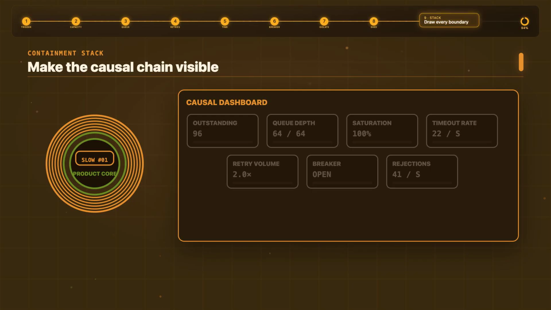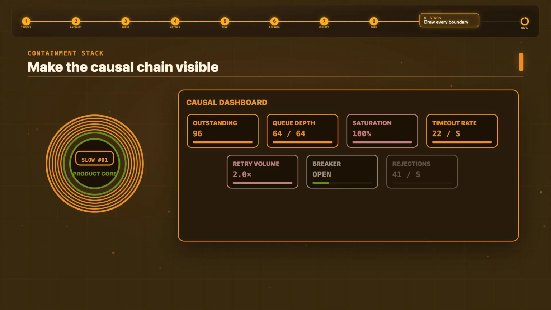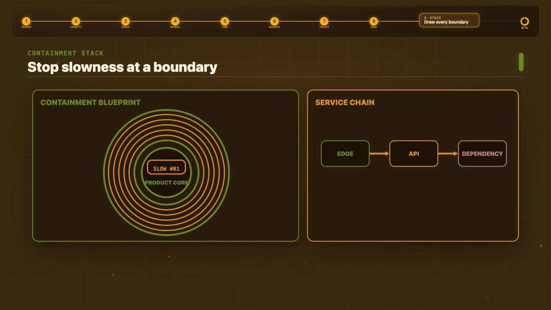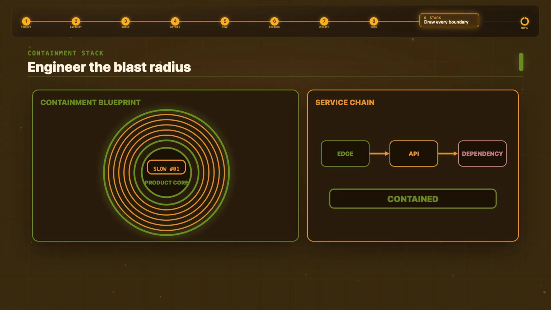The dashboard should make the causal chain visible: outstanding requests, queue depth, saturation, timeout rate, retry volume, breaker state, and rejected work. CPU alone can look perfectly normal while every worker waits on a slow socket. One slow service takes down everything only when the system lets slowness cross every boundary. Resilience is the practice of drawing those boundaries before production draws them for you.